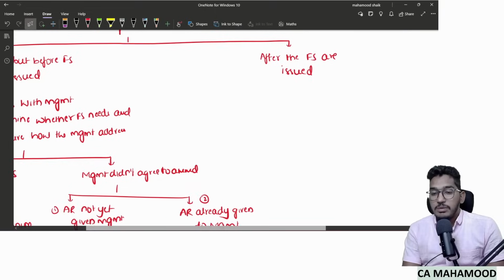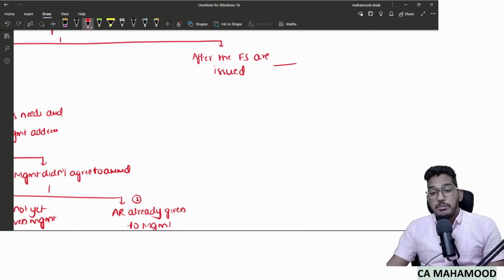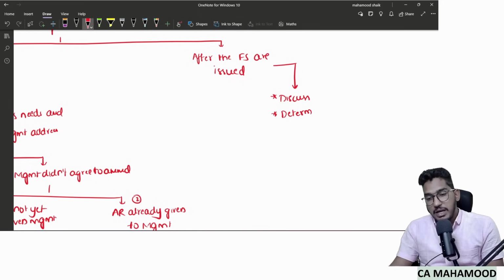Now let us come to the complicated scenario. What if the auditor came to know about a subsequent event, but by the time, the financial statements are already issued? Financial statements have already gone into the public's hands. Now if you came to know about a subsequent event, here also the same steps apply. First, discuss the matter with the management. As part of that discussion, determine whether the financial statements need amendment and inquire how the management wants to address it. Inquire whether management is ready to amend the financial statements or not.